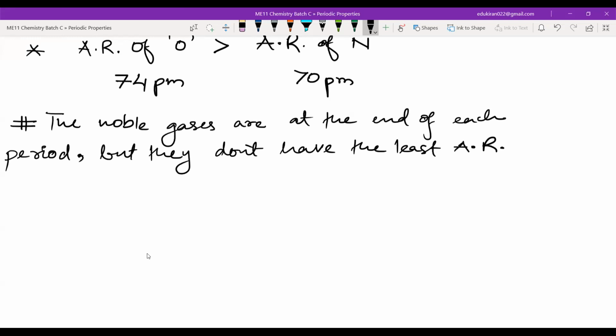This is not due to the noble gases themselves; it is just regarding how we measure the van der Waals radius. They don't have the least atomic radius because for noble gases we use the van der Waals radius.